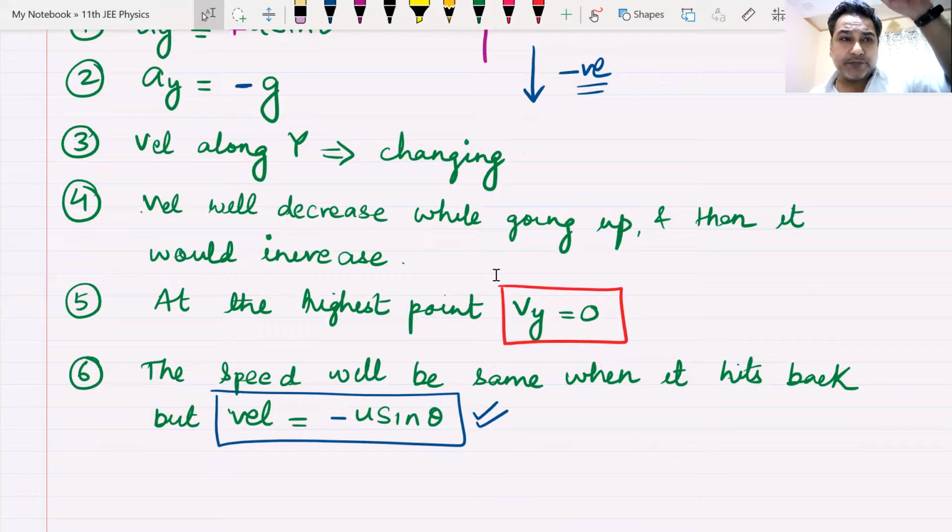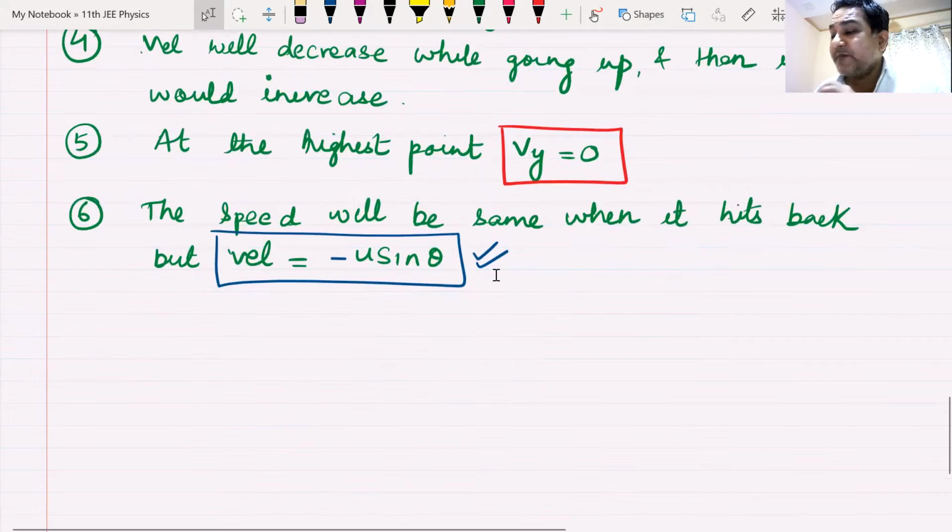First it will go up, then it will come down. One point we have missed, I'll come to that point. While it is going up, velocity and speed will decrease. It will become 0 at the highest point. Then while coming down, the speed would increase. It will strike the ground with the same speed, but the velocity would be minus u sine theta. Anyone has any doubts up till this point, please raise.